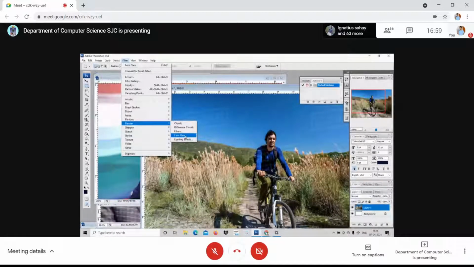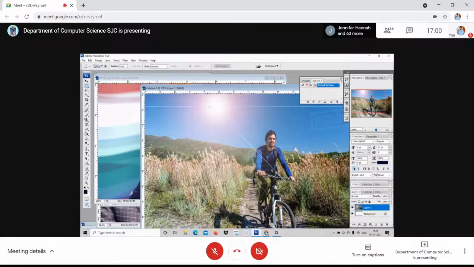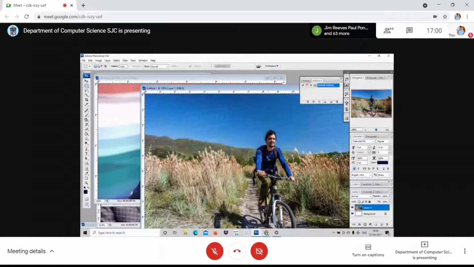Sir, share the screen. Yeah, I just click lens flare. Look at here, I'm just having this lens flare here. Now look at the picture, as if I get the sun rays. Artificially, I'm making a sun ray here. Am I clear? Once again, I shall do it.